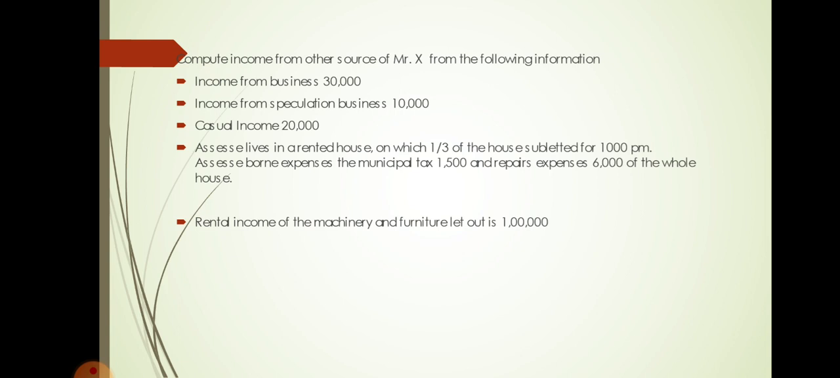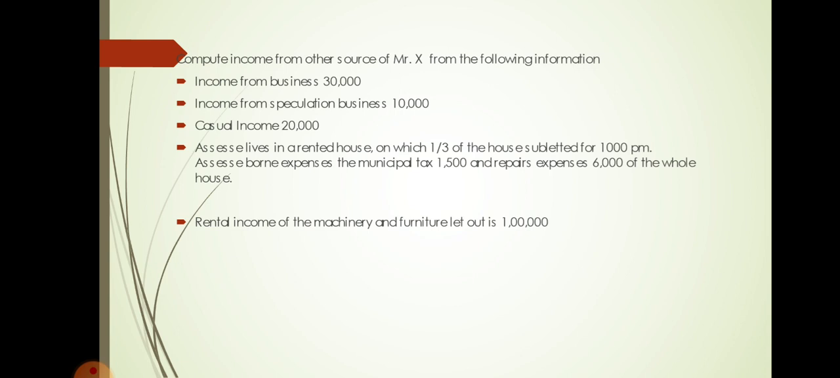So one more problem, we'll proceed with one more problem, that is compute income from other source of Mr. X for the following information. So Mr. X is the assessee and you have to compute the income from other source. So they have given income from business 30,000. So income from business means it is taxable under the head business and profession, so not in the other source. Okay. Next, income from speculation business 10,000.